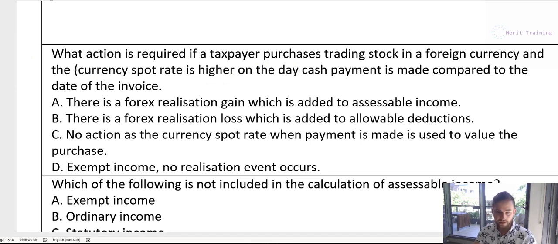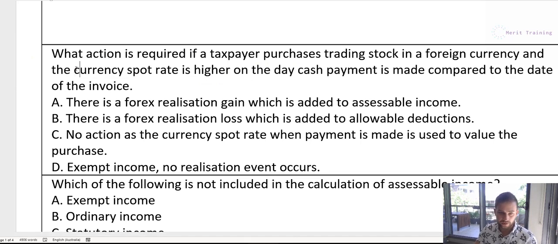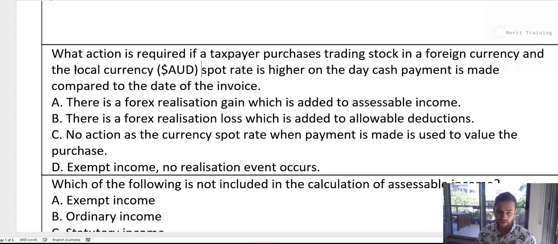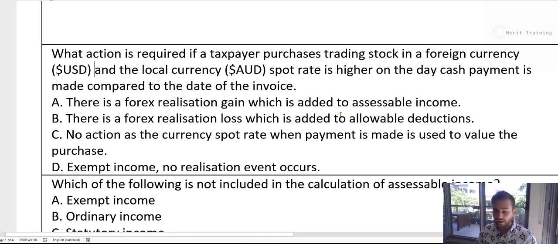So let's say the local currency, let's just clarify this, AUD spot rate is higher on the day. So if the local currency, the AUD, has appreciated, that means that on the date of payment compared to the original invoice, the company, the taxpayer, will actually pay less for the purchase than they thought initially when they received the invoice, because the foreign currency is worth less because the Australian dollar is worth more. So let's just put these in brackets. So in that case, because they're paying less than they originally thought, that's going to result in a gain.